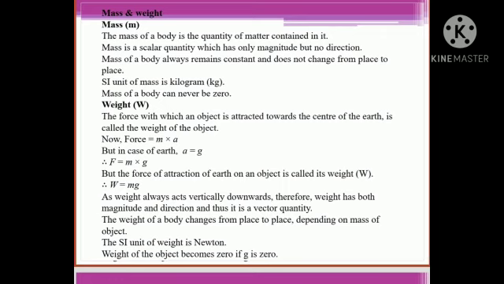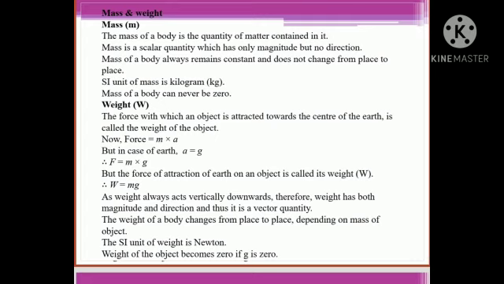Mass and weight. Mass, m. The mass of the body is the quantity of matter contained in it. Mass is a scalar quantity which has only magnitude but no direction. Mass of the body always remains constant and does not change from place to place. The SI unit of mass is kilogram. Mass of the body can never be zero.